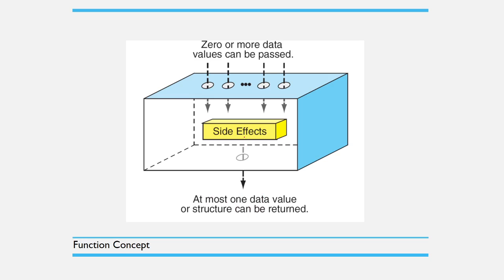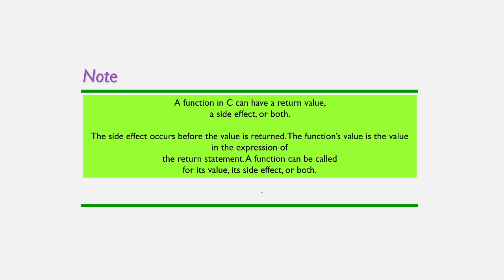So after processing this data inside the function, it will be returned, but at most one value. So we have to take note that a function in C can have a return value, a side effect, or both.